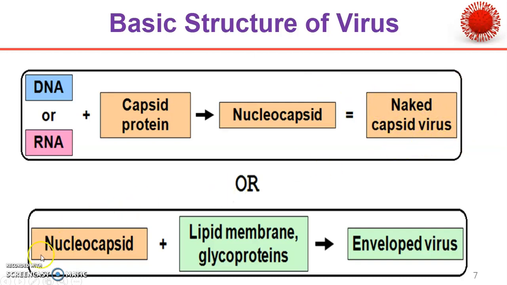But when this nucleocapsid is combined with lipid membranes and glycoproteins, which came from the host cell, and the nucleocapsid is covered with this glycoprotein, such types of viruses are known as enveloped viruses.